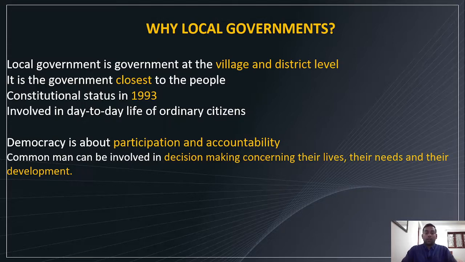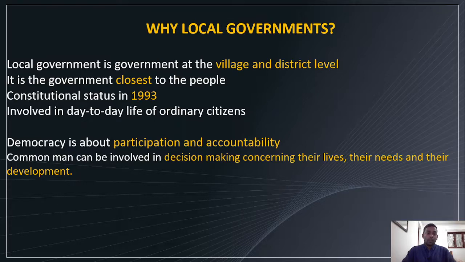Even in the Gram Sabha, the voters can participate and express their opinions, and it results in the decision making process. So they can participate in the democratic process directly, and many consider the Gram Sabha a part of direct democracy. In India we have the system of indirect democracy. We elect our representatives, right? But the Gram Sabha provides for direct democracy to some extent, not completely. Then it got constitutional status in 1993.